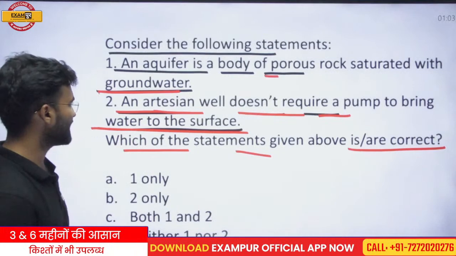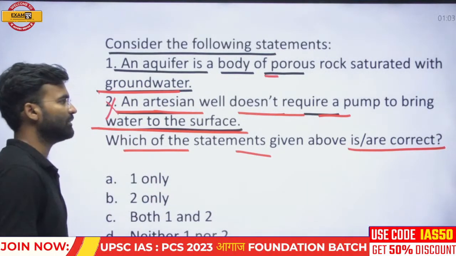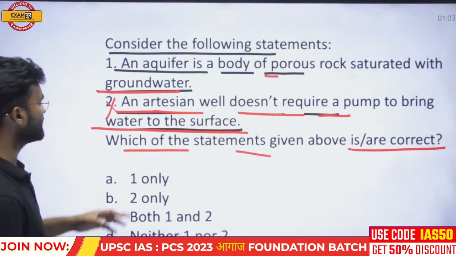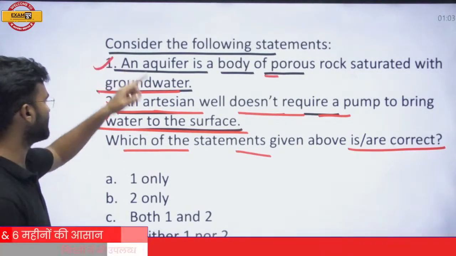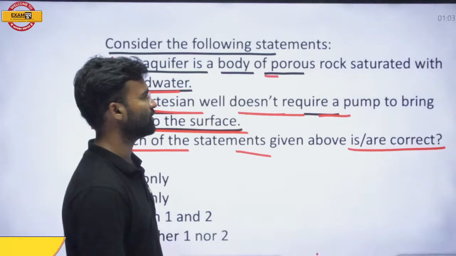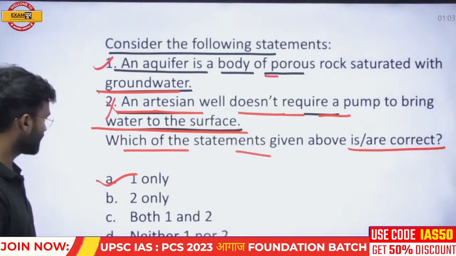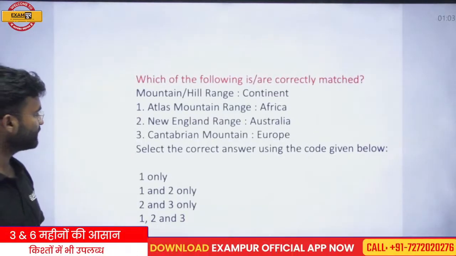Okay, so the second statement is not completely correct, so you can remove this statement and consider it a false statement. Only one statement is correct. Aquifers are the rocks or body of porous rock saturated with the water. Okay, so next question.